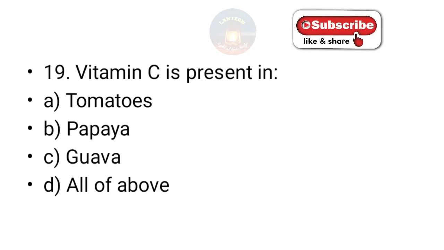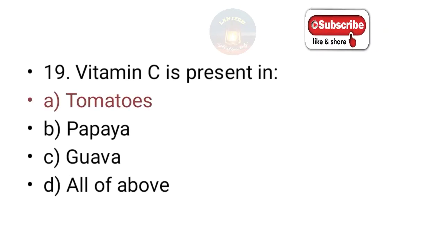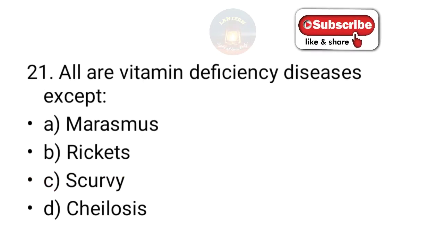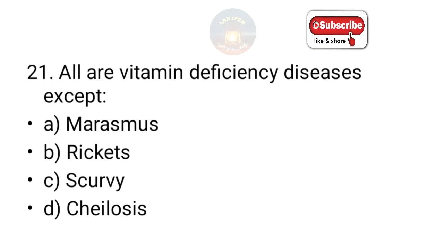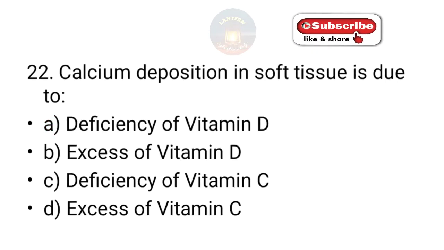Vitamin C is present in tomatoes, papaya, guava, all of the above. So the answer is tomatoes. The enlargement of thyroid gland is due to the deficiency of potassium, sodium, iodine, calcium. So very simple question, it's iodine. All are vitamin deficiency diseases except marasmus, rickets, scurvy, cheilosis. So the answer is marasmus. It's a protein deficiency disorder.